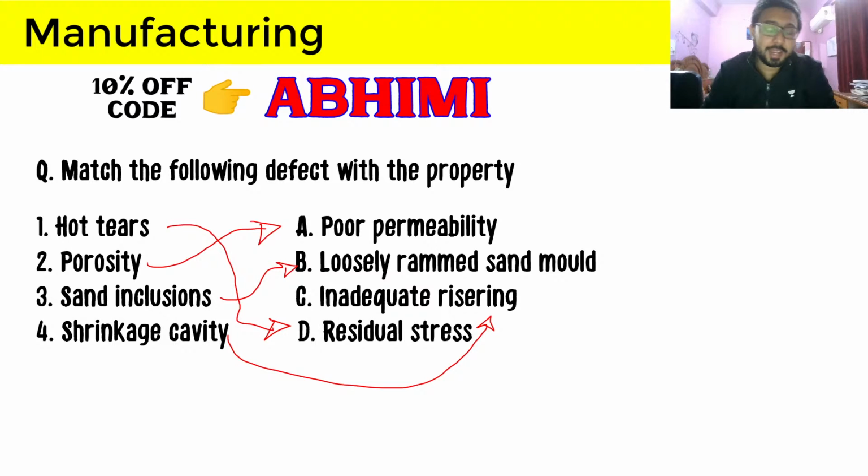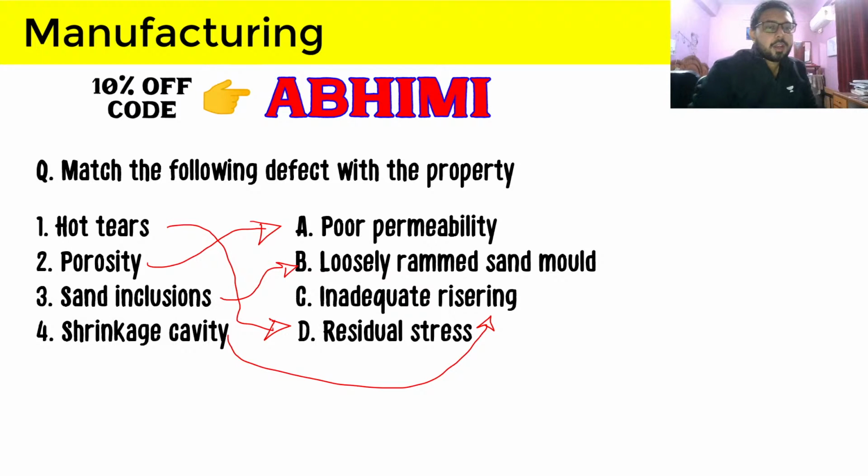So the riser: if the riser is not provided properly and does not do its job properly, then there will be shrinkage cavity. Sand inclusions will occur when a loosely rammed sand mold is there, so dimensional stability will not be there, and therefore inclusions can occur in your casting. Porosity will occur when there is poor permeability, so we have to do venting properly to avoid poor permeability, and therefore avoid porosity.